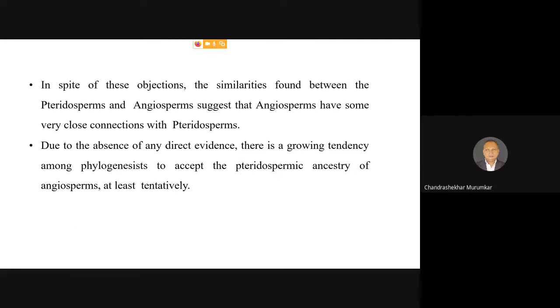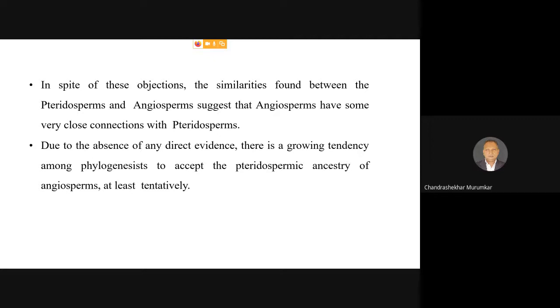In spite of all these objections, the similarities found between the pteridosperms and angiosperms suggest that angiosperms have very close connections, a relationship in embryological, morphological, developmental and ontogenetic form, with the pteridosperms. However, because of the absence of any direct evidence, there is a growing tendency among phylogeneticists to accept the pteridospermic ancestry of angiosperms even at present, by rejecting all other claims.